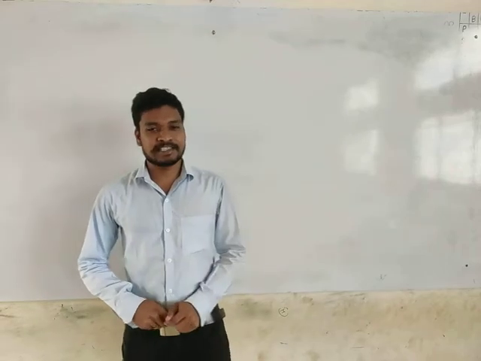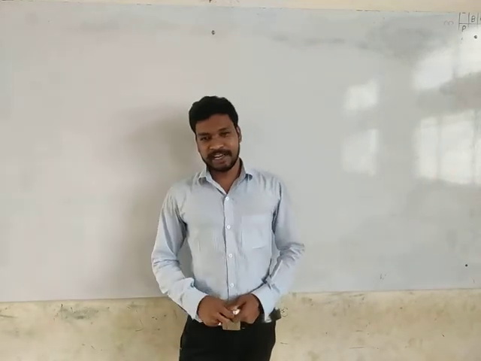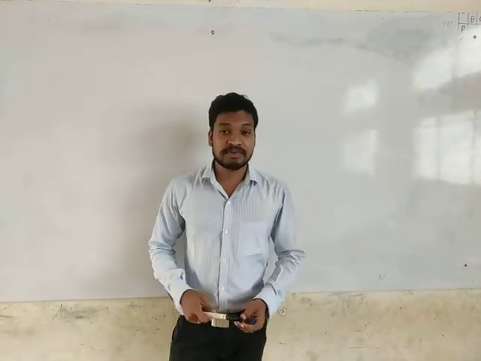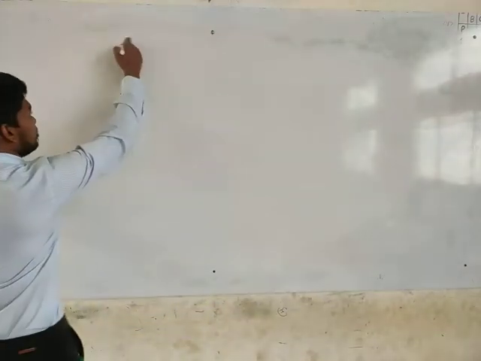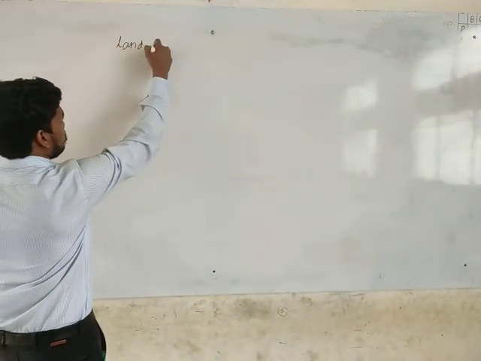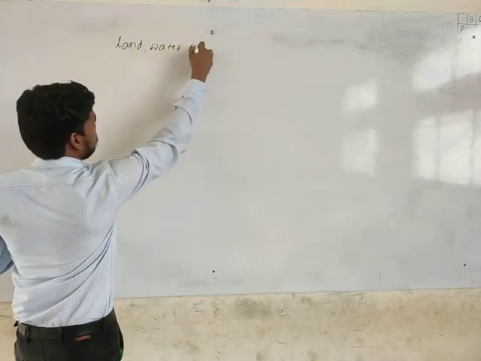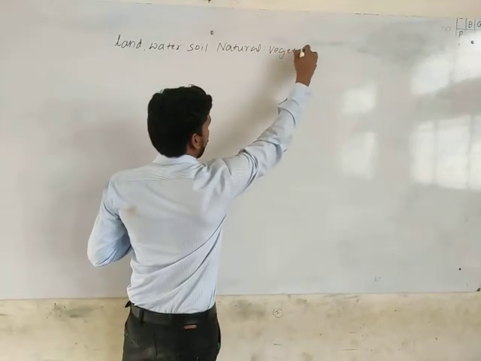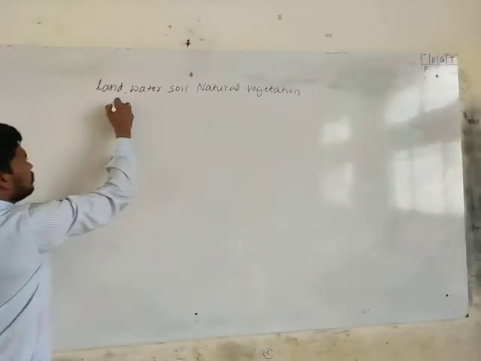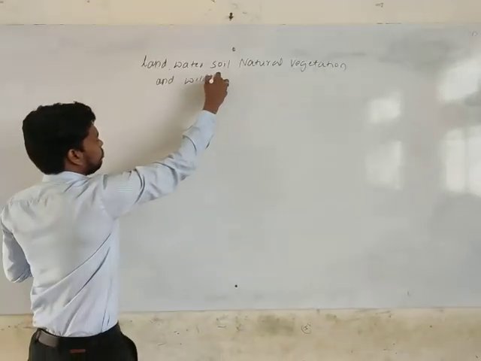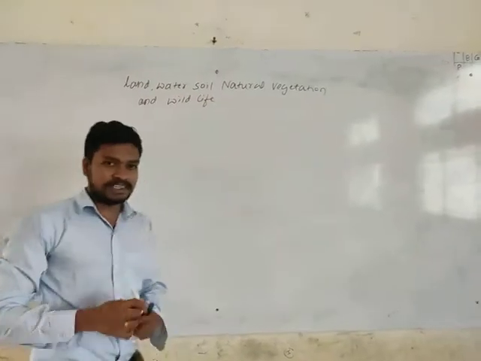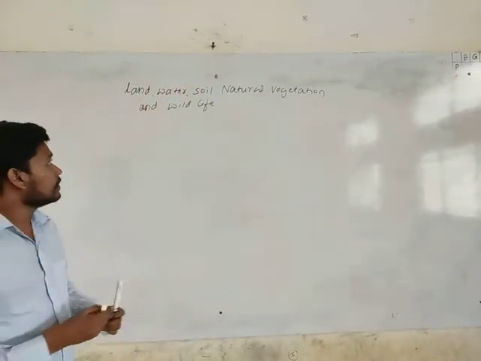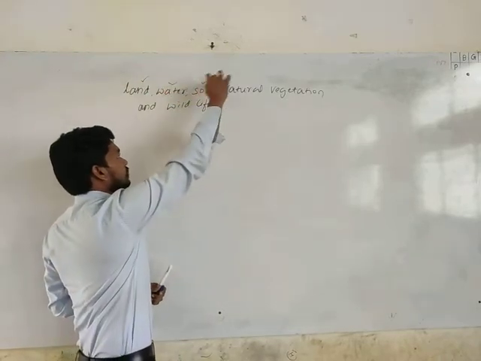As we are in the last concept, actually, the second chapter name is an example of natural resources. What is the name of the second chapter? Yes, it is land, water, soil, natural vegetation, and wildlife. So in here we discuss all these first three concepts about land, water, and the soil.